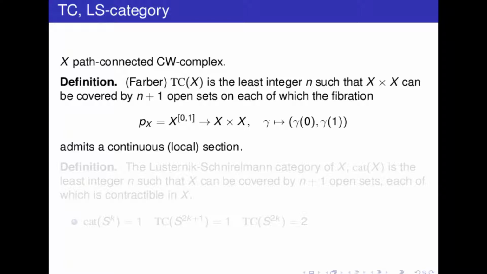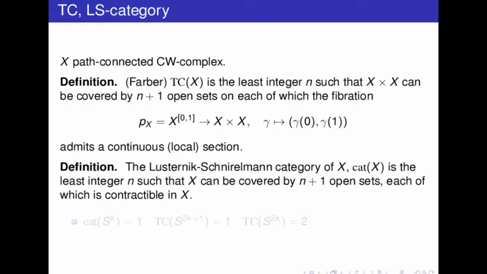And this is closely related to the Lusternik-Schnirelmann category, which is the least integer n such that the space can be covered by n+1 open sets which are contractible in X. Okay? So, in other words, I am here considering the normalized version of this invariant as in other talks. And then the category of a sphere is 1, while the topological complexity of a sphere is 1 when the dimension is odd and 2 when the dimension is even.